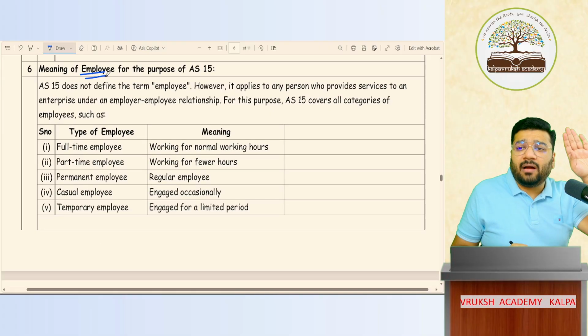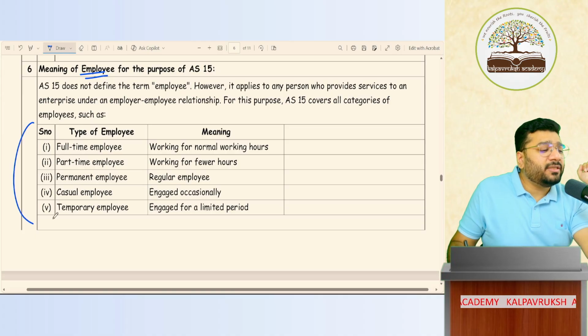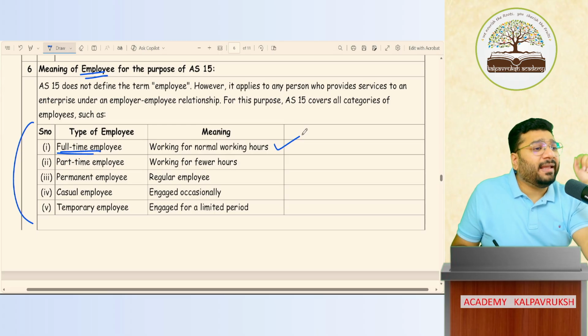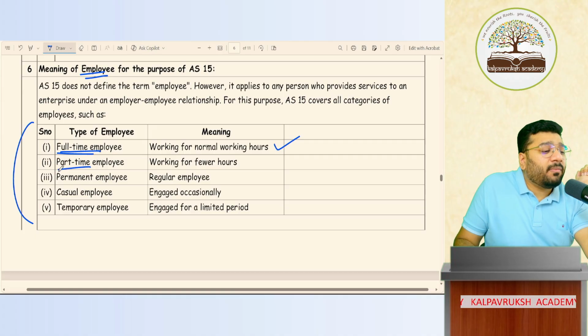Meaning of employee. The term employee has not been defined in AS 15, but they have told that all this will be considered as employee. So if you have any person who's working full time on your payroll, then that person will be called an employee, and any money that you pay to him will be categorized as employee benefit, and for that AS 15 should be applied. Sir, what about part-time employee?